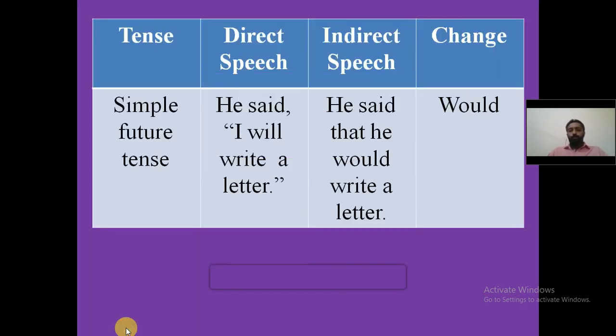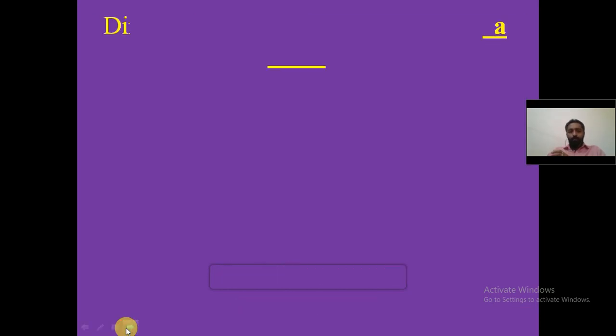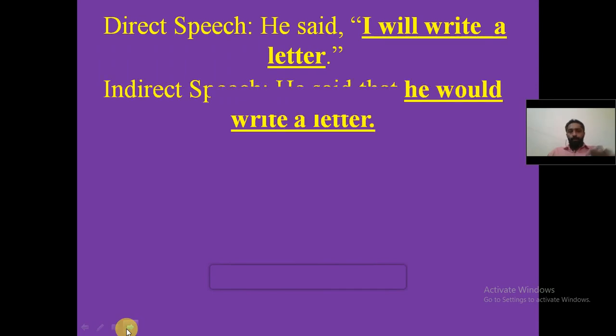So come to the first one, simple future tense. The only change that will happen in simple future tense is that will be changed into would. The tense is not going to be changed. The only change that will happen in indirect speech is that will be changed into would. I'll give an example to understand it better. Take the direct speech and the indirect speech.